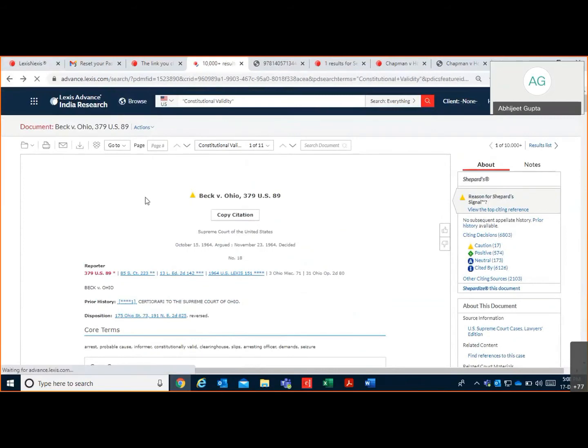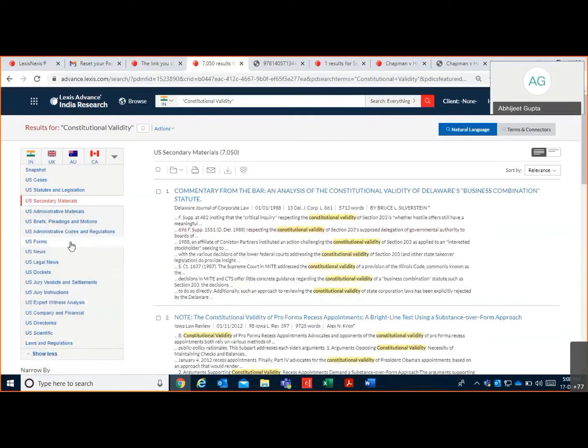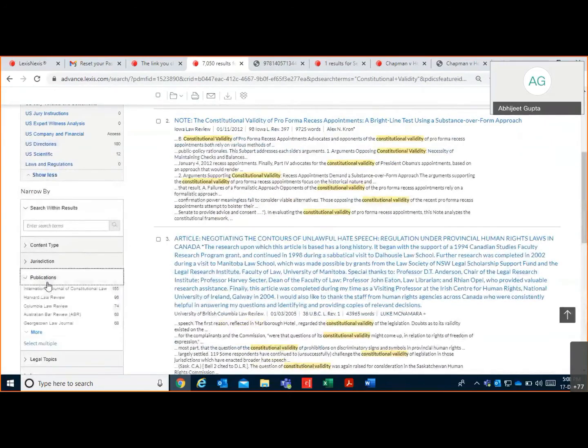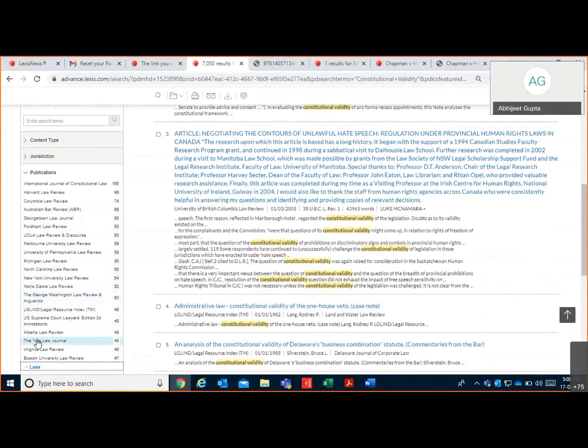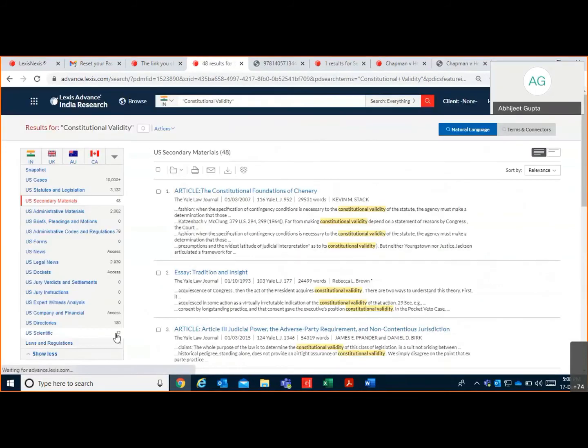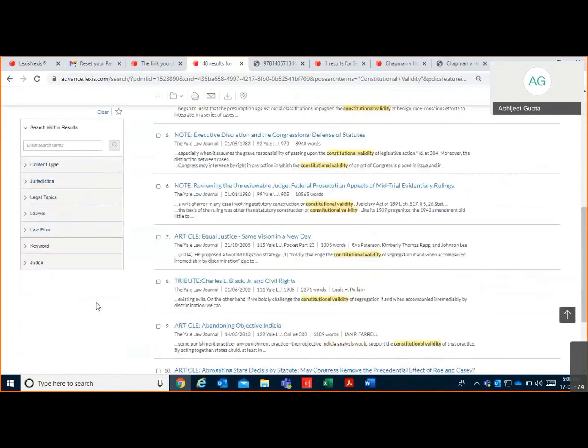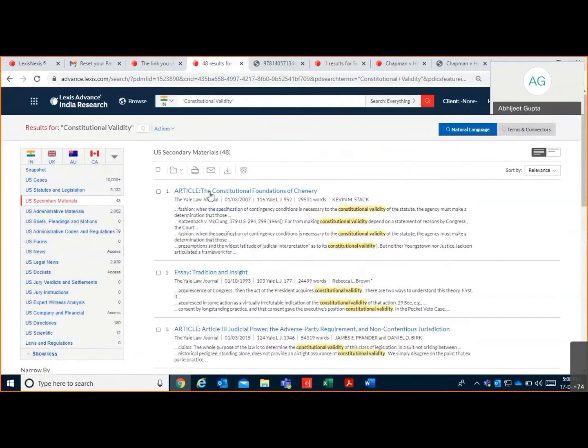Now, when you click on the secondary material part, secondary material comprises the law reviews and law journals. When I click on publications, these are the international law reviews. Starting from Harvard, then Columbia, Australian Bar Review, Fordham, Melbourne, Michigan, right? Then Yale Law Journal, Virginia Law Review, everything is pretty much covered here. When I click Yale Law Journal, these are the materials which basically come from Yale Law Journal.